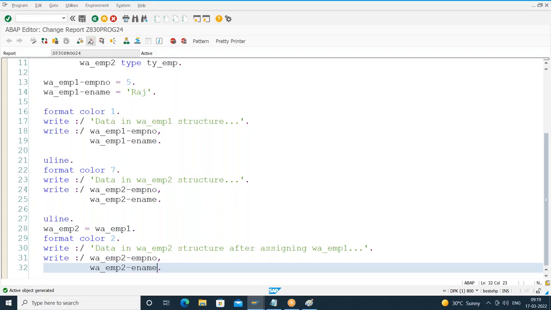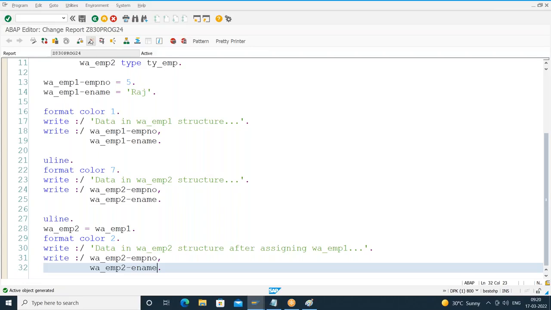We understood how to declare the structures in multiple ways by using data combination or types combination, and we have seen about nested structures, including structures, and how to copy the data between two structures by using the move statement and move corresponding. And we have seen the two reasons why it is recommended not to use move corresponding frequently, because it decreases the performance. How will it decrease the performance?